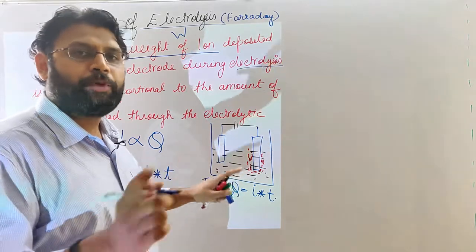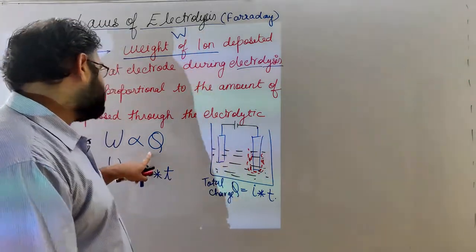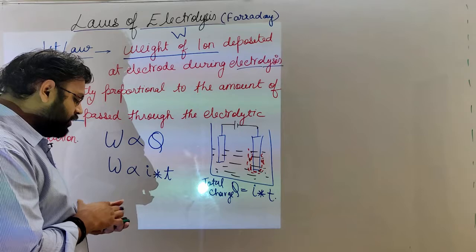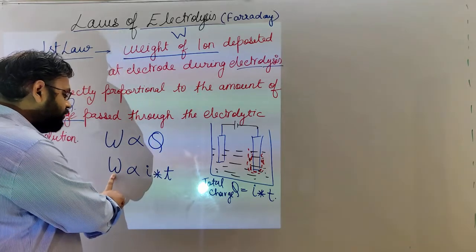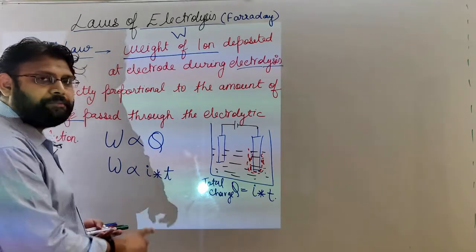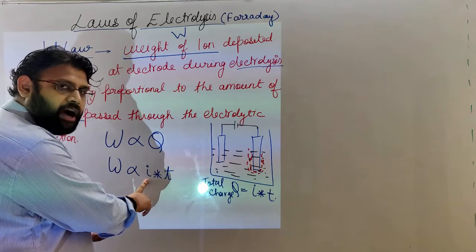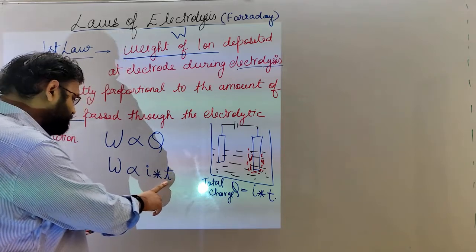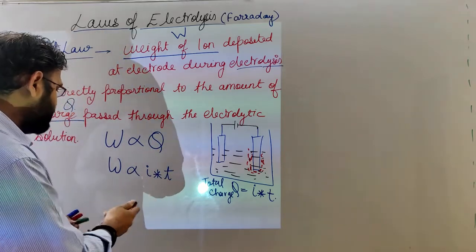The product of these two will give you charge. Okay, got it? So weight of ion deposited is directly proportional to charge, that is current passed and how much time it is passed. Now we'll remove this proportionality sign.